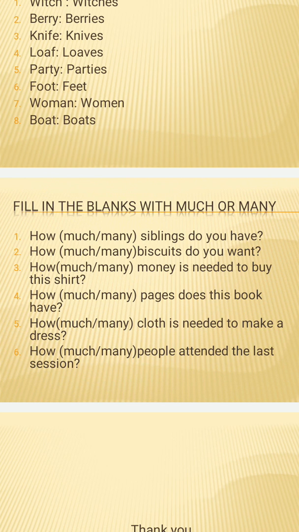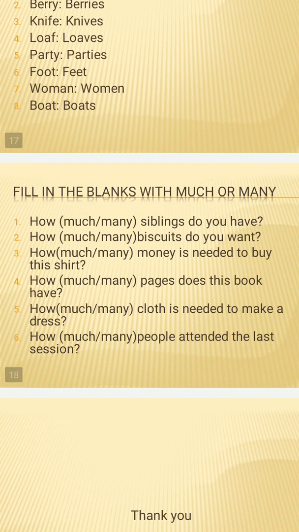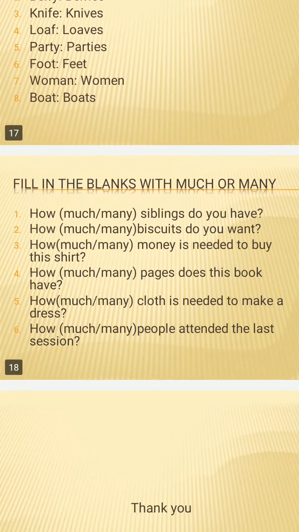Although money is countable, we write how much money is needed to buy this shirt, because we are asking how much amount is required, and for amount we always use much. So the third answer would be how much money is needed.